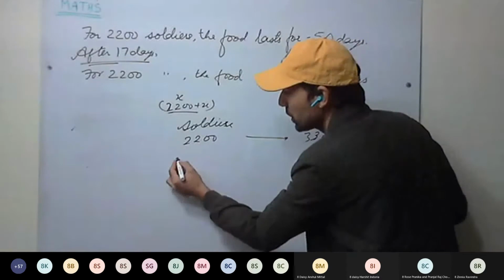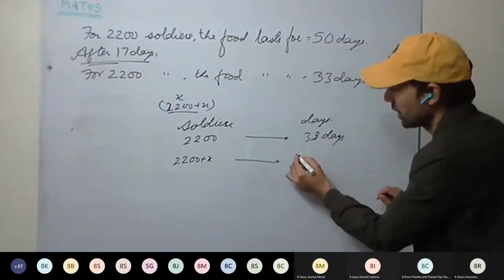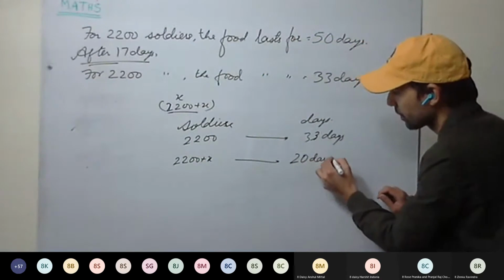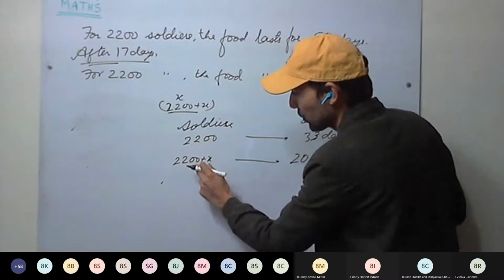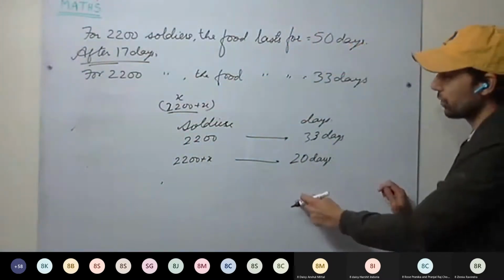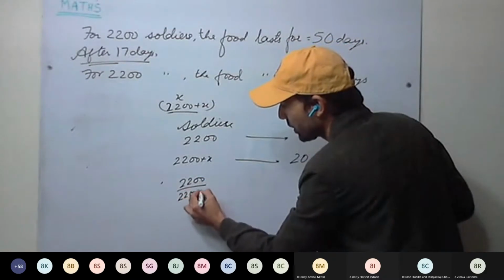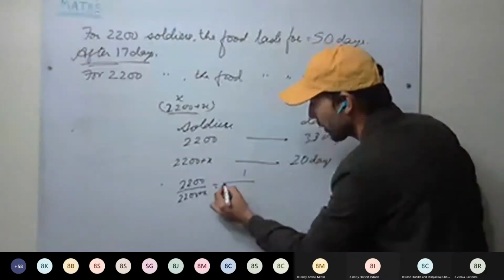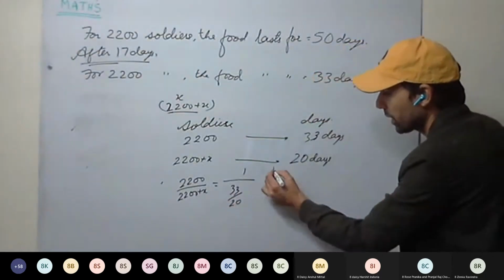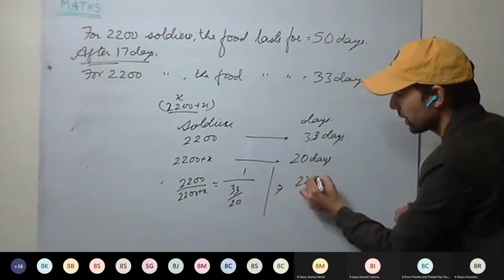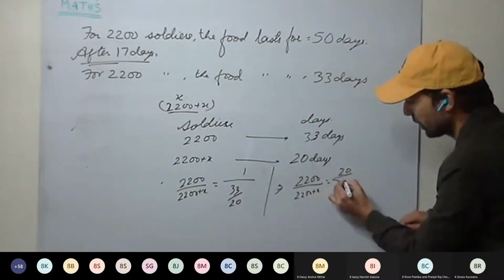Now the number of soldiers are 2200 plus X. The food lasts for how many days? 20 days. And they are in inverse proportion. It means ratio of the number of soldiers equal to 1 divided by ratio of the number of days. So 2200 divided by 2200 plus X equal to how much? 1 divided by 33 divided by 20. That is 2200 divided by 2200 plus X equal to 20 divided by 33.